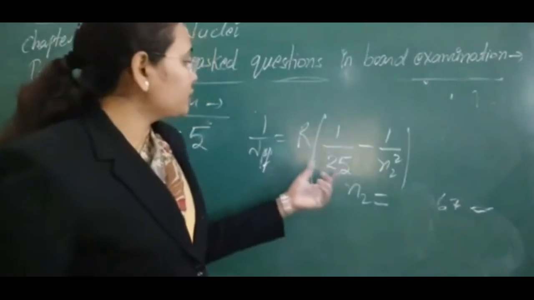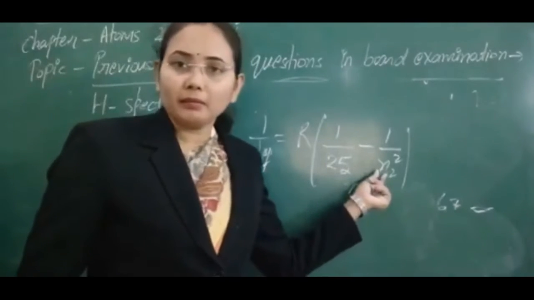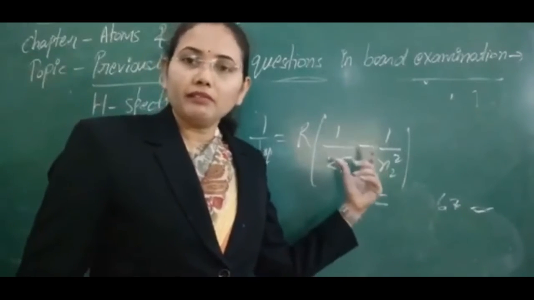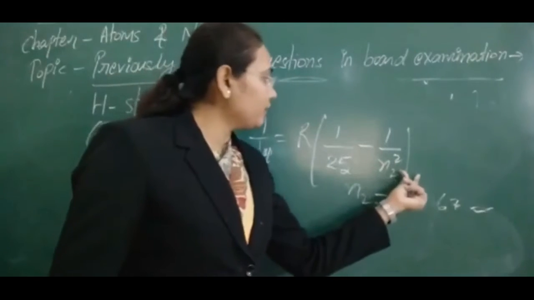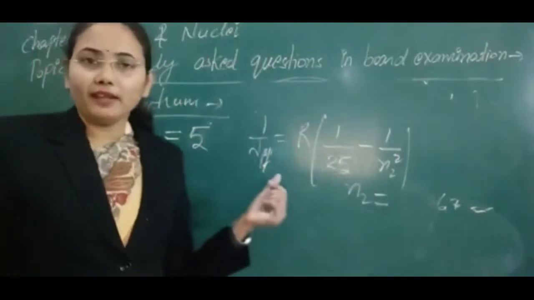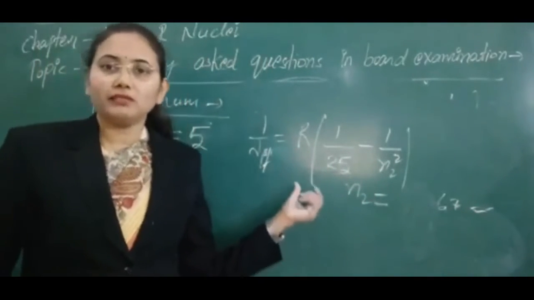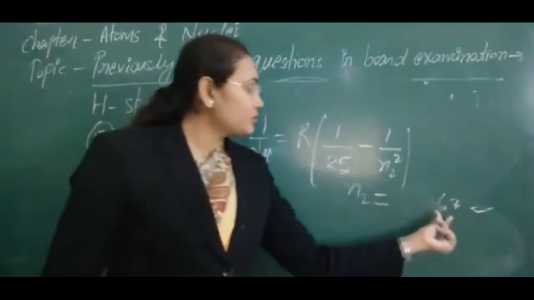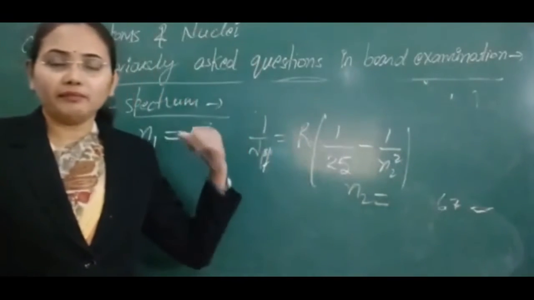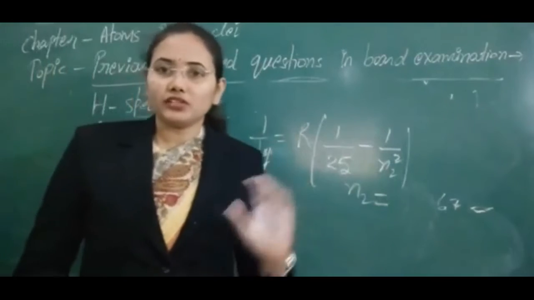So in the case of the Pfund series, if we have to calculate the minimum wavelength, we get it for n2 equal to infinity to n1 equal to 5, and the maximum wavelength we get for n2 equal to 6 to n1 equal to 5. So simple, this was the important question regarding that.